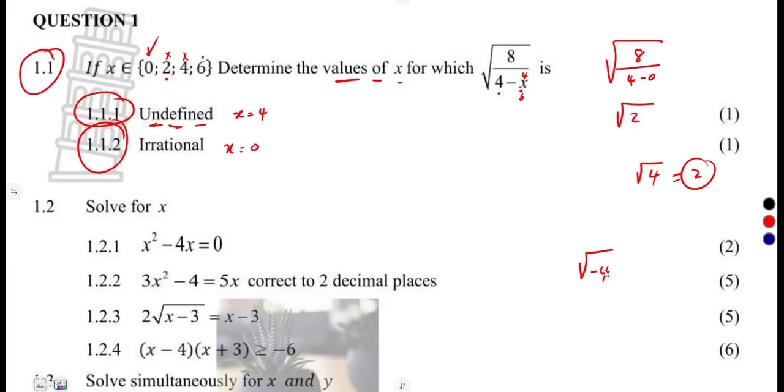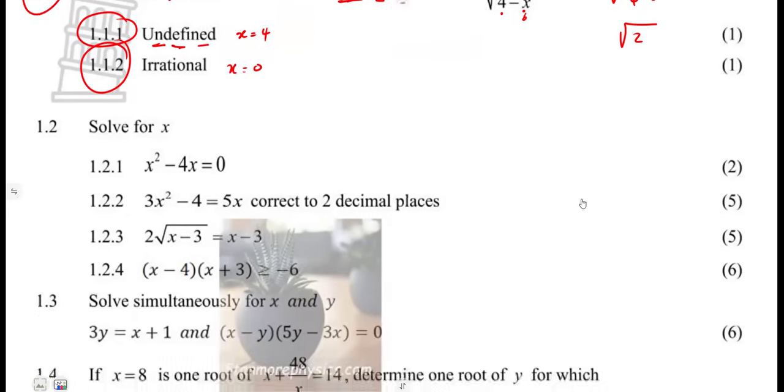It is under complex numbers where we deal with the square root of what? Square root of negative values. We do understand the square root of 4 is 2, but the negative there limits us in our simplification. So for the best answer, we are going to take the condition where we've got the square root of 2, which occurs when x is equal to 0. All right, so that was it on 1.1.